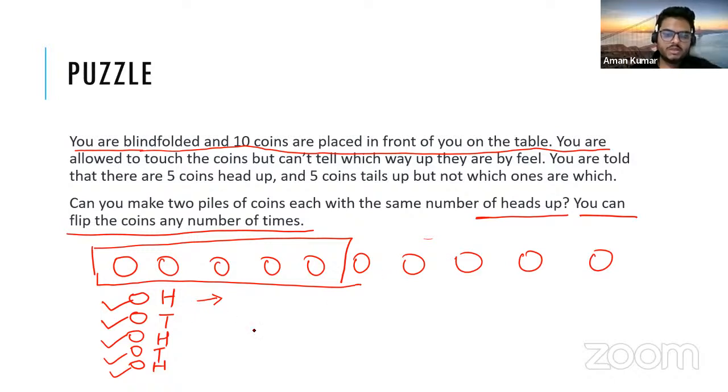So here 3 heads. So here obviously there will be 2 heads in the remaining set, right? Remaining set में 2 heads will be there. Now if I flip it, then done, I think. Tail, head, tail, head, tail. Last one will be tail, right? So 2 heads here and 2 heads here. Done, right?